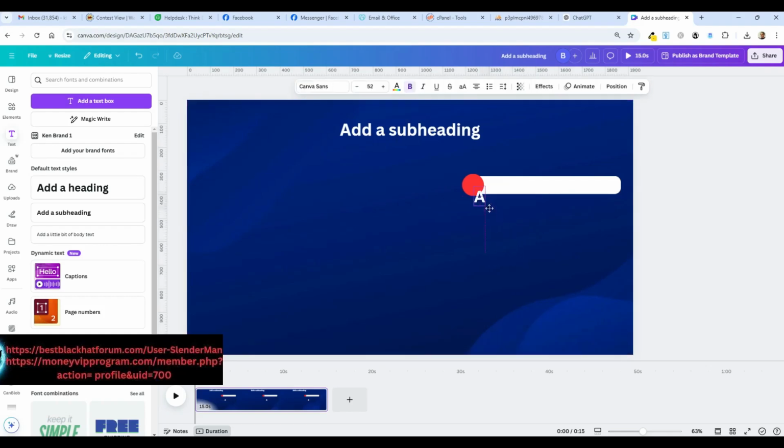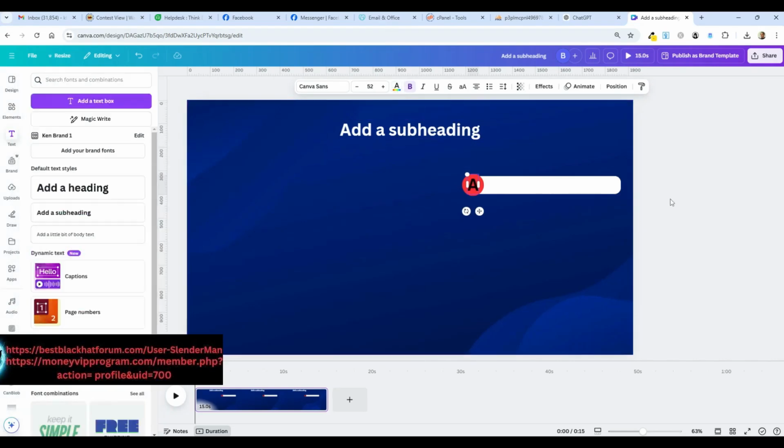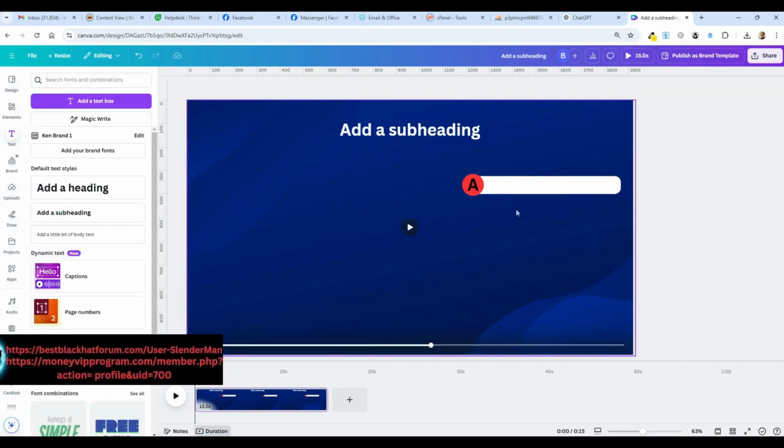Okay, I'm going to put that in there and change the color. Doesn't really stand out like that. All right, that's better. And I'm going to do a B and a C. This is where the answer choices are going to show. The actual answer itself will not appear till after the 10 seconds, but this will show up right away.